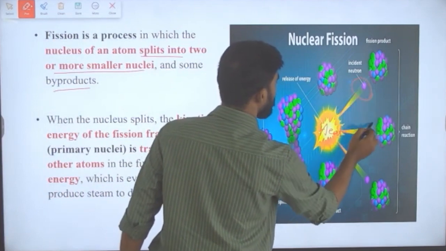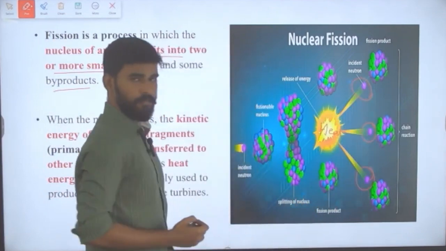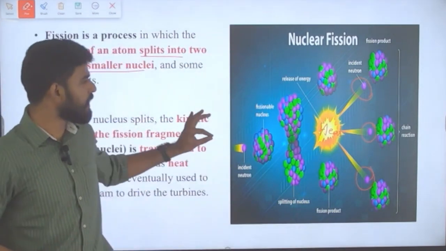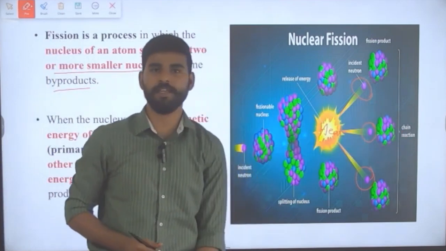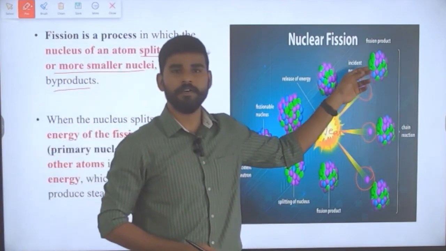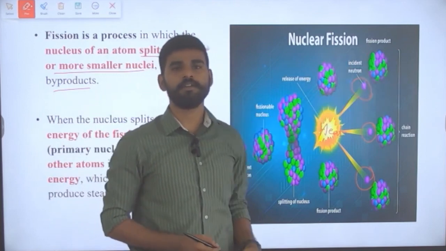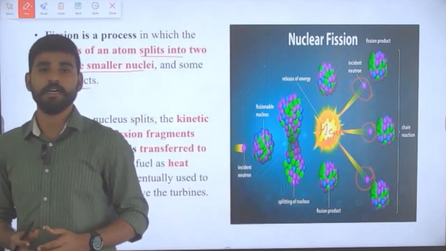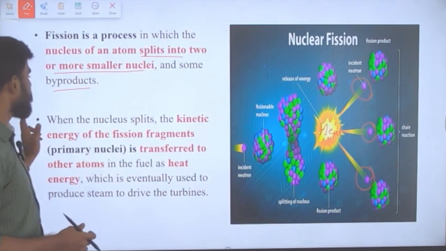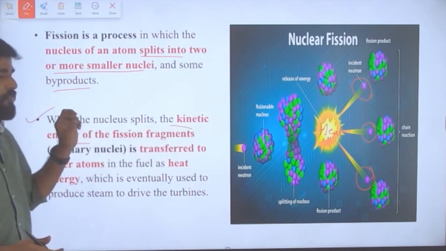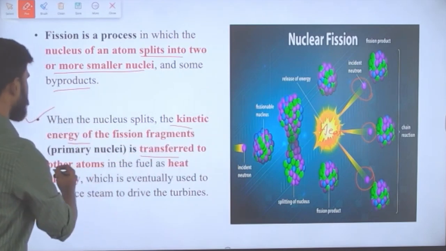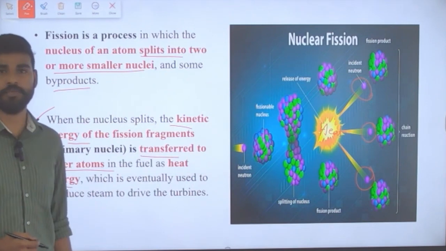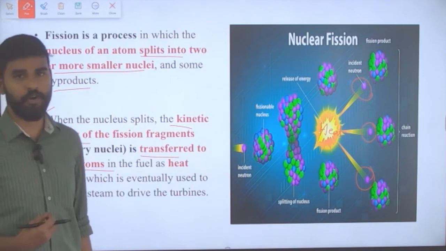Moreover, neutrons are produced, and those neutrons will sustain the reaction. So that is why it is called a chain reaction. It goes as a chain reaction, and even these nuclei will split into two and also release 3 neutrons, which will again sustain the reaction. That is why it is called a sustained chain reaction. When the nucleus splits, the kinetic energy of the fission fragments is transferred to other atoms in the fuel as heat energy, and this heat energy is what is utilized for production of electricity, which we already discussed.